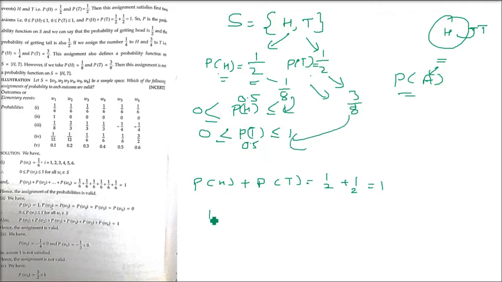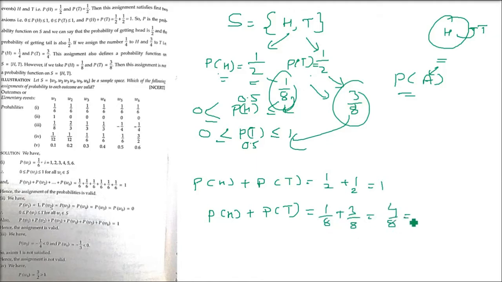So first thing is 1 by 8 and 3 by 8. If you find out the value, they will be between 0 and 1. It is quite seen here. 1 by 8 will come as 0.25, so this is very easy. But when we add them, P(H) plus P(T), it has to come 1. But it is not coming 1. 1 by 8 plus 3 by 8 is 4 by 8, which is half, which is 0.5. So 0.5 is coming, 1 is not coming.